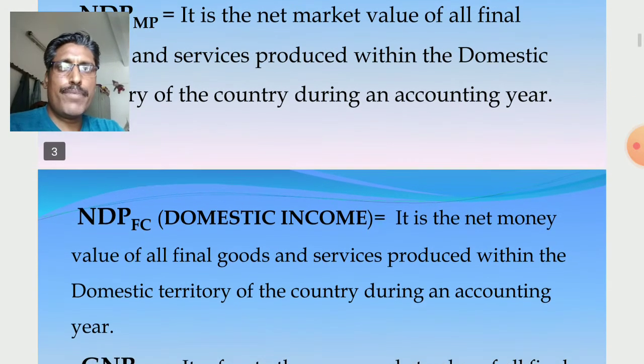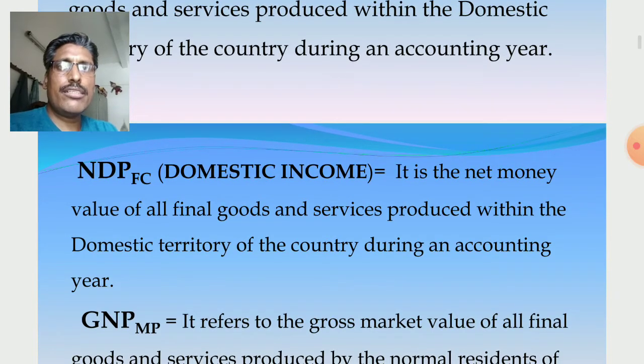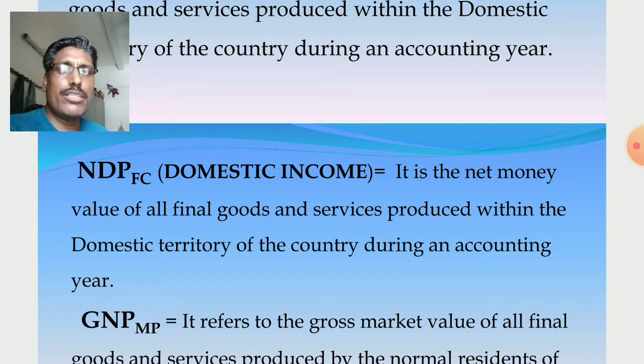Then NDPFC, it is the symbol of the domestic income, net domestic product at factor cost. How to read NDPFC? It is net domestic product at factor cost. It is the domestic income. So it is the net money value of all final goods and services produced within the domestic territory of the country during an accounting year.